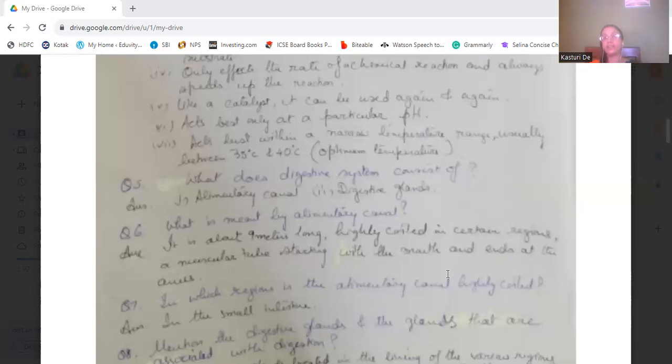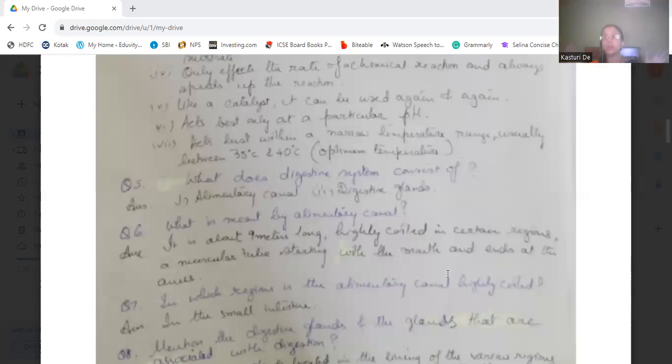What does the digestive system consist of? It consists of the alimentary canal and digestive glands. What is meant by the alimentary canal? It is about 9 meters long, highly coiled in certain regions, a muscular tube which starts from the mouth and ends at the anus.